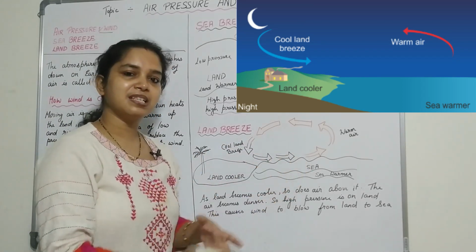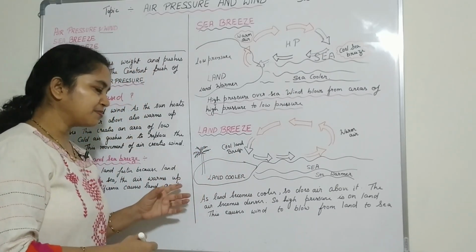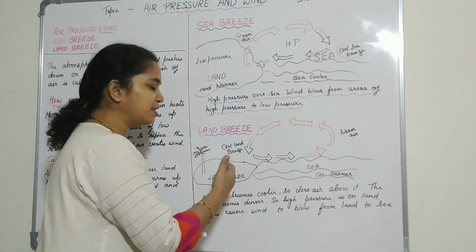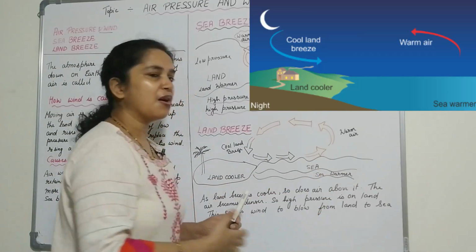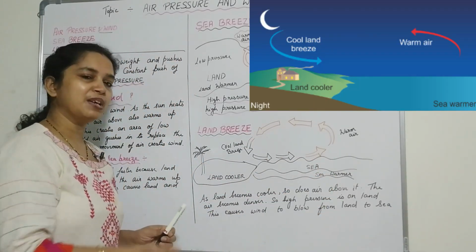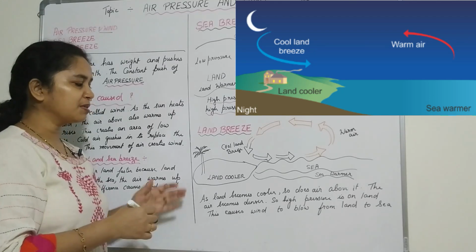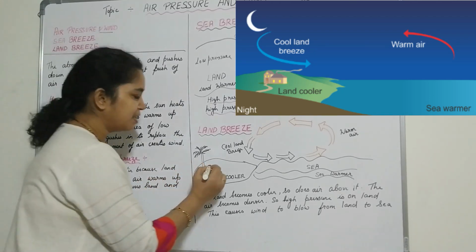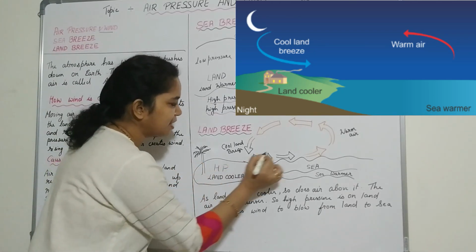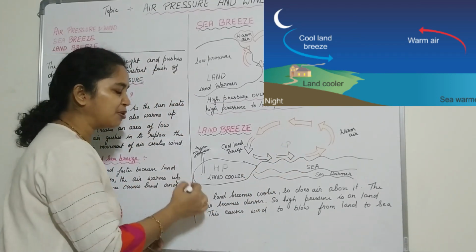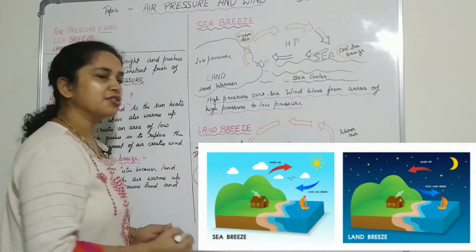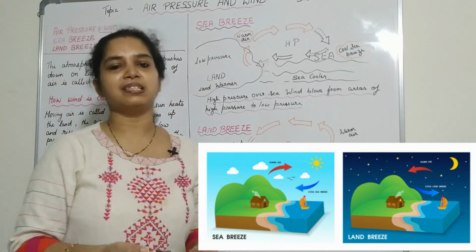So the air above the land is more dense than the air above the sea, because the warmer air is less dense than the cooler air. So to occupy the space, the denser air goes and occupies the space of the warm air, because the warm air has risen up. So the pressure is created. Here the high pressure is created, and here the low pressure is created. So the wind is blowing from the land to the sea. So you can feel the land breeze at this time.